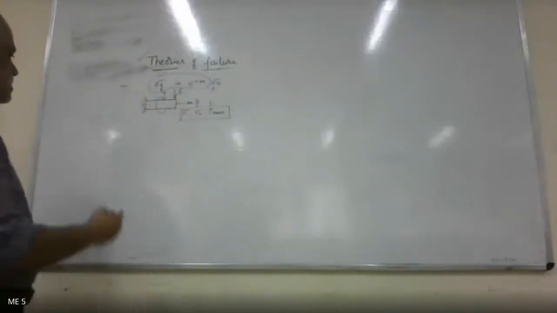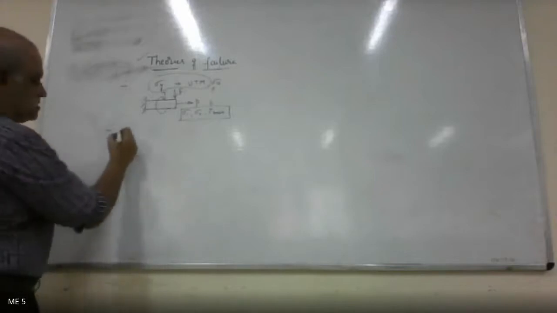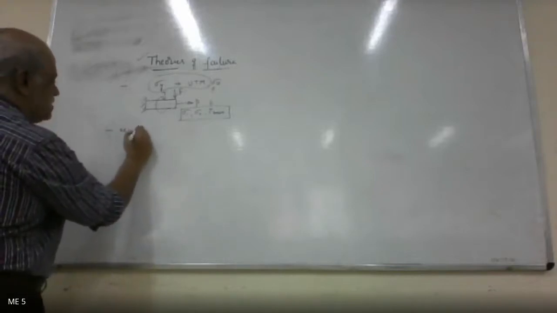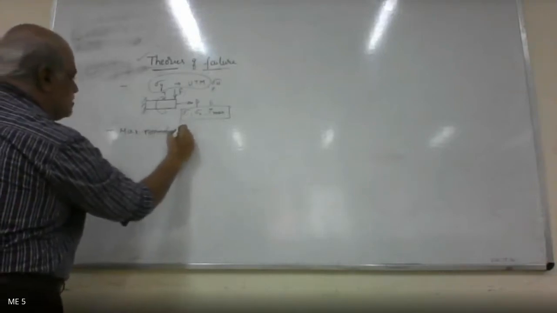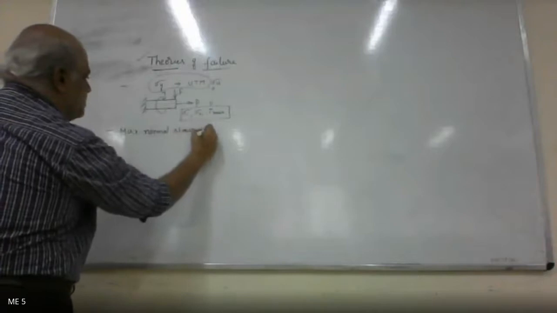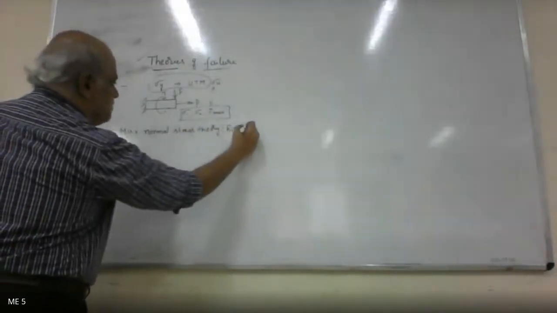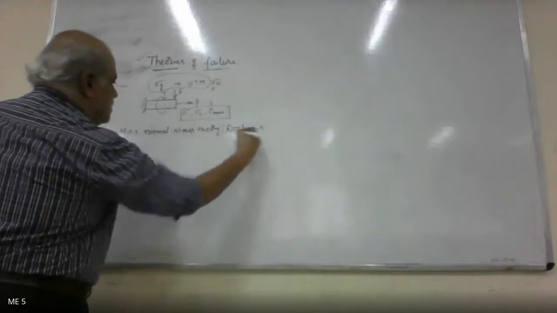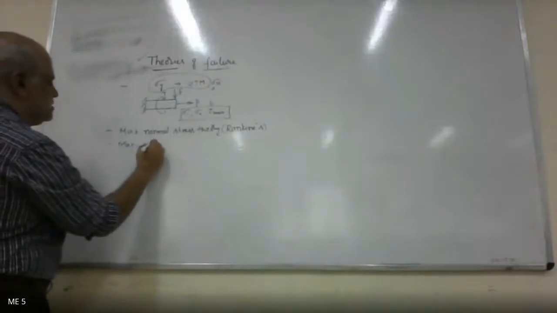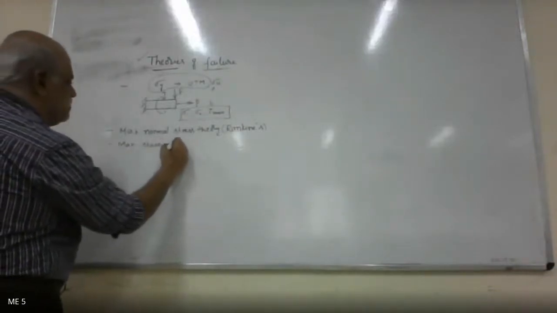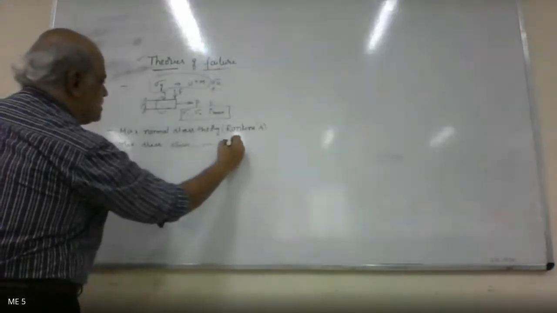The important theories of failure are the maximum normal stress theory, that is called Rankine's theory. Second one is the maximum shear stress theory, that is called Guest's theory.